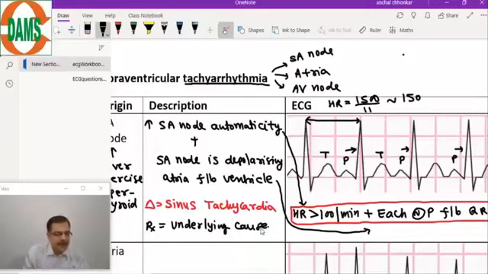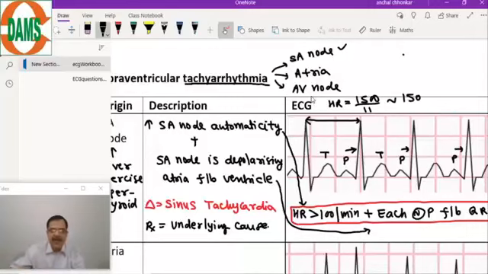What if there is only one wave between the QRS complexes? Then consider that wave as a T wave. If there is only one wave between two QRS complexes, by default consider it as only a T wave. Now coming to the second origin, the SA node origin, there is only one arrhythmia, sinus tachycardia, that's it.